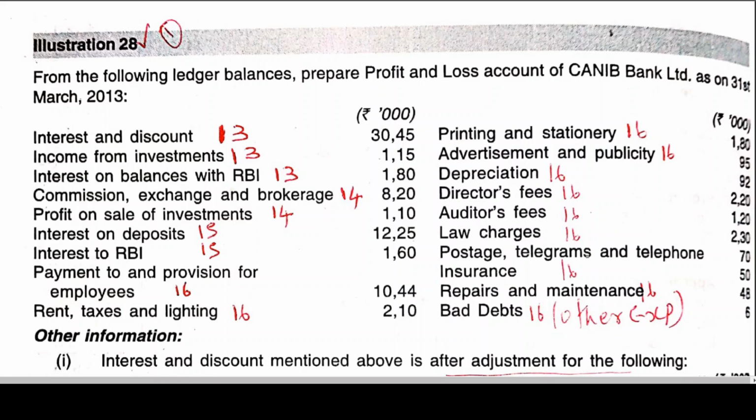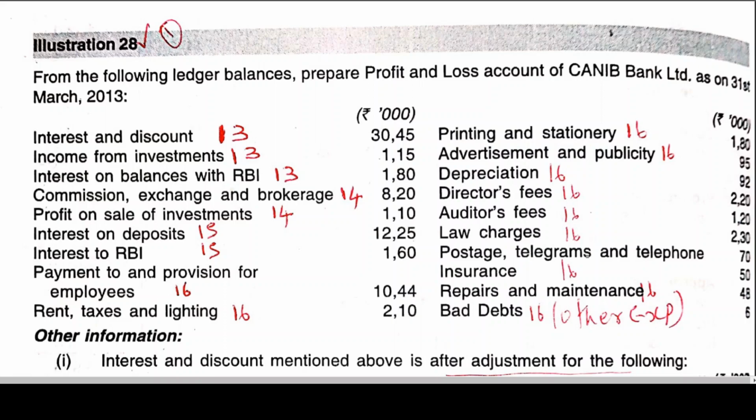Okay, expenditure, coming back to interest expended. Generally, you need to pay interest on deposits, and you may also sometimes need to pay interest on Reserve Bank of India interbank borrowings, etc. I think this will come under interest expended.